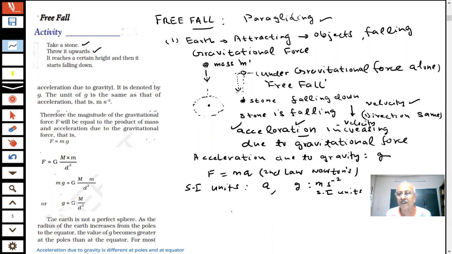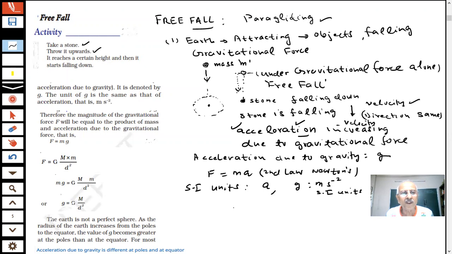How will we find the value of g, students? What will be the value of g? g is the acceleration due to gravitational force. Will g be the same for Earth, for the Moon, or for some other planets? How do we calculate the value of g? We are talking of free fall of bodies, of acceleration due to gravity.